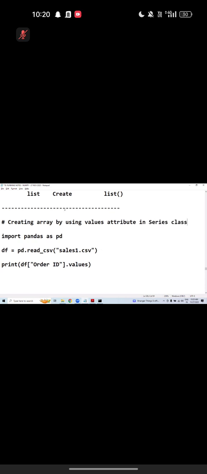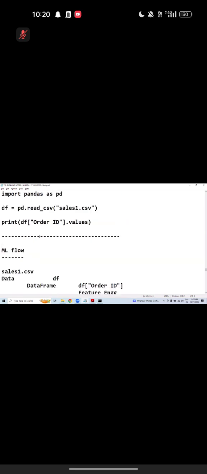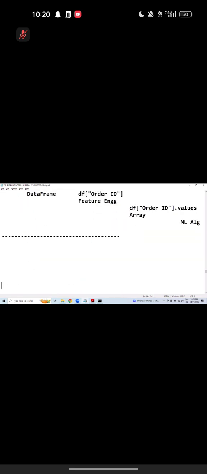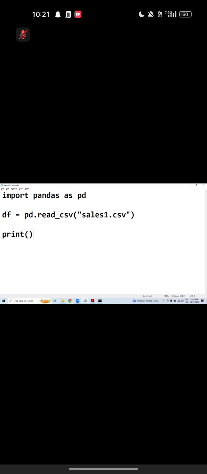Same thing like that, somewhere one more attribute is available. Any idea? Now import pandas as pd. df equals pd.read_csv. What is the file name? Sales1.csv. Now let's get the data frame. We got a data frame.